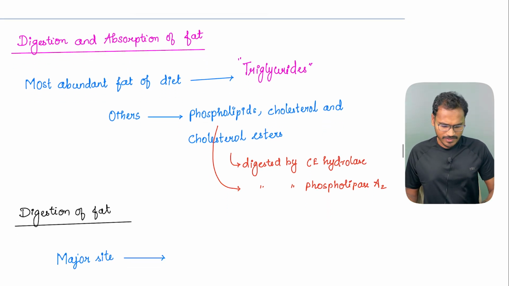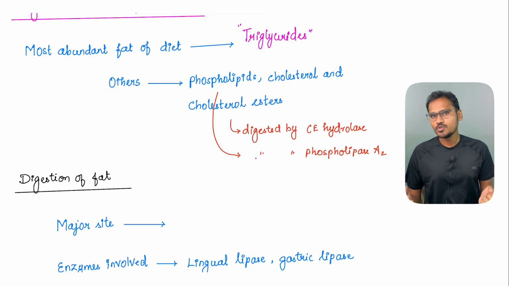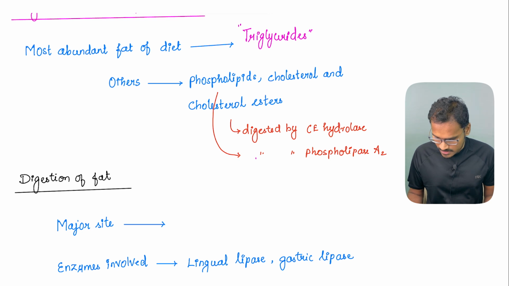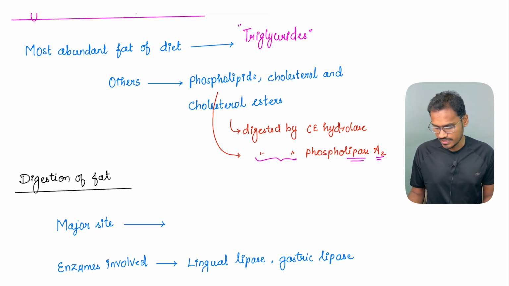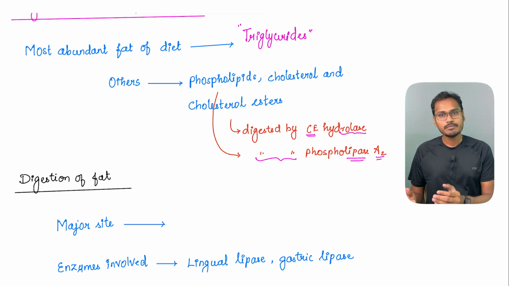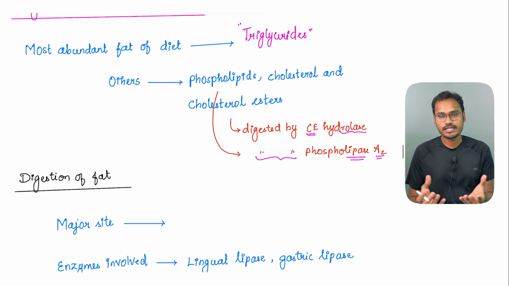Other fat substances are also there, but they are not huge in quantity. So the majority is triglycerides, followed by the phospholipids. Phospholipids are generally digested by the phospholipase A2 enzyme, whereas cholesterol esters are digested by the cholesterol esterase hydrolase enzyme. They play a minor role because the quantity itself is low. Let's talk about triglyceride and how it is getting broken down.